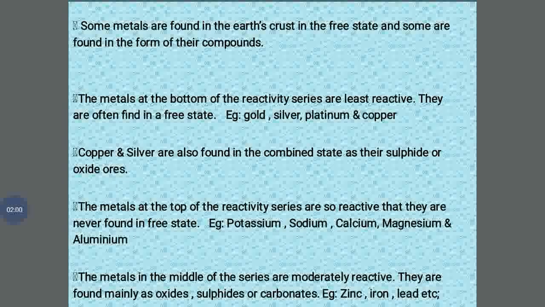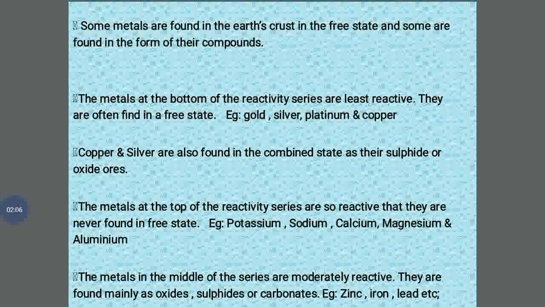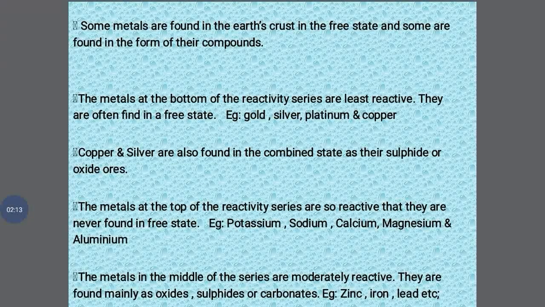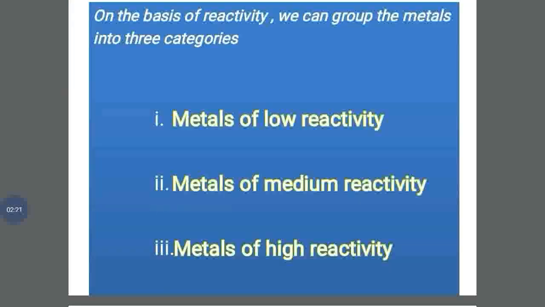The metals at the top of the reactivity series are so reactive that they are never found in the free state. They are always found in the combined form. For example, potassium oxide, sodium oxide. And in the middle of the reactivity series, the metals are moderately reactive and they are found mainly as oxides, sulfides and carbonates. Example, zinc oxide, zinc sulfide, zinc carbonate.